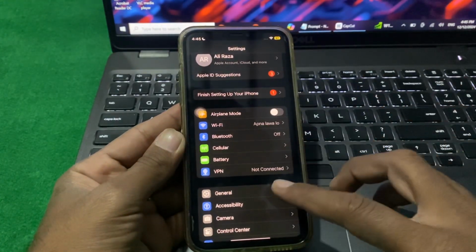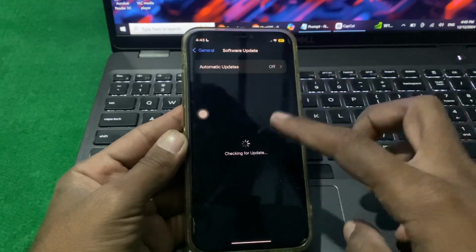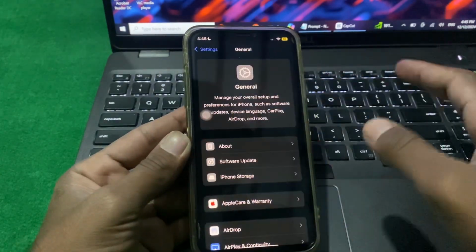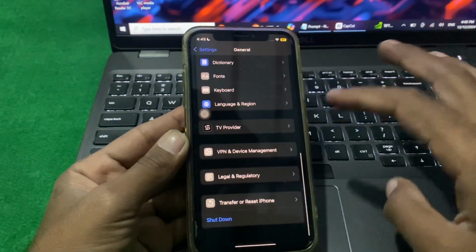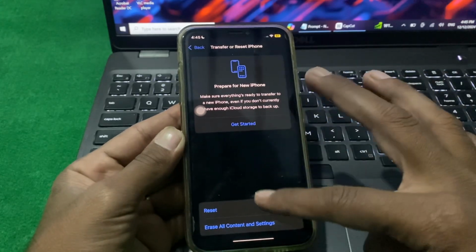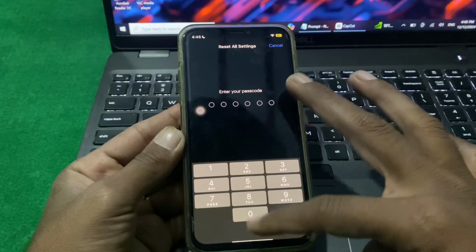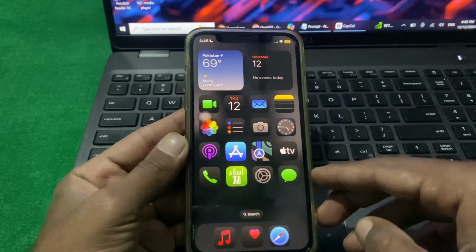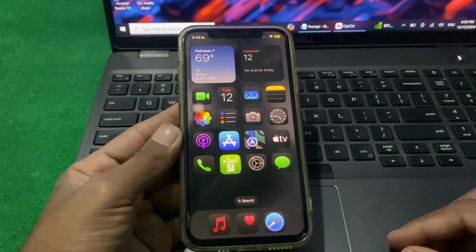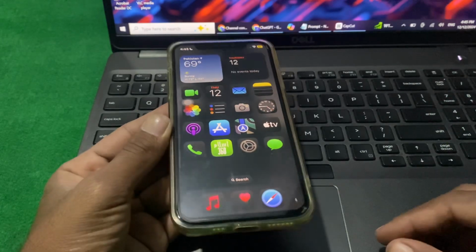If you still have this problem, then you have to simply update your device to the latest version of iOS, and after that scroll down. Here tap on transfer or reset iPhone, tap on reset all settings, enter your iPhone passcode and reset all your settings one time. So guys, after doing this, if the problem is still there, then you have to simply